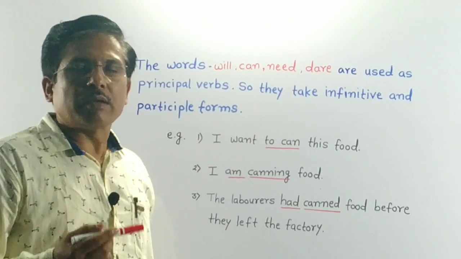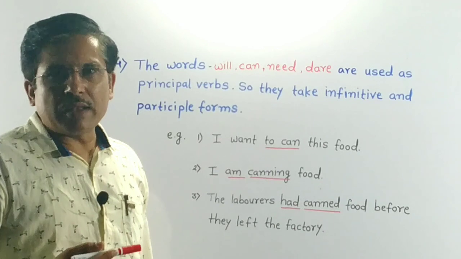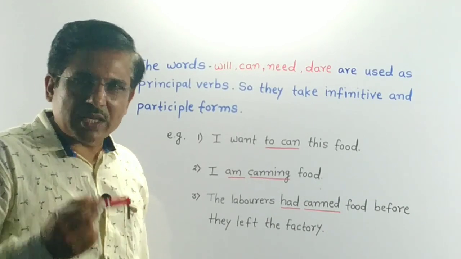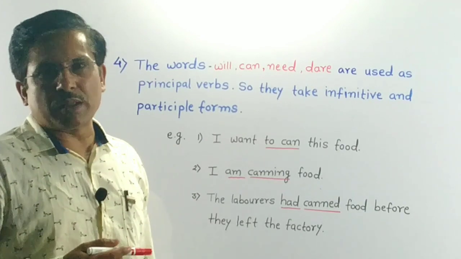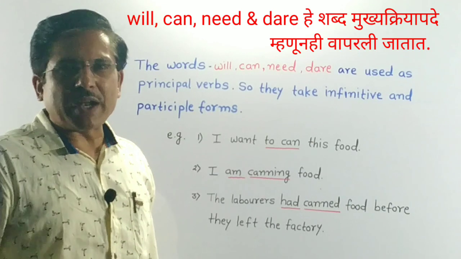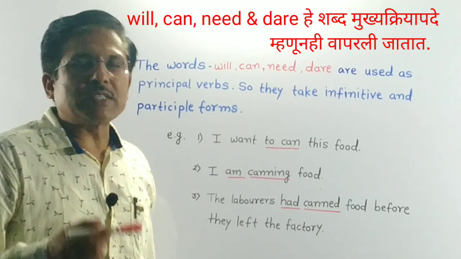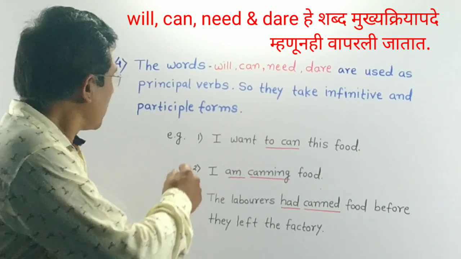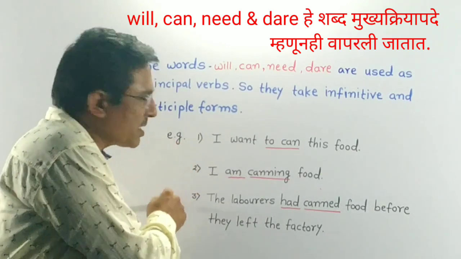Friends, when, will, can, need, dare, these words are used as principal verbs. They take infinitive form, present participle form and past participle form. Let's take one example. See, here are 3 sentences.